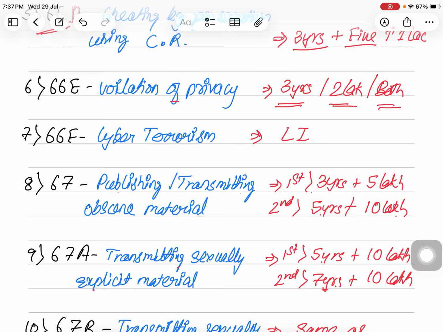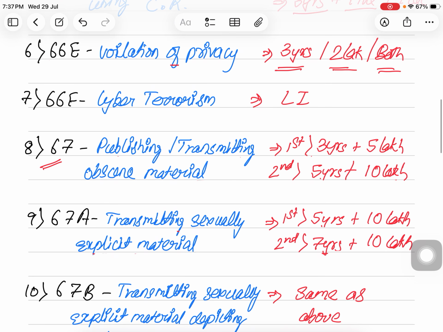Next is section 67. It is publishing or transmitting obscene material, and two punishments are given. For the first time offender, the punishment is up to 3 years plus fine up to 5 lakh rupees, and in subsequent or second offences, the punishment is increased to 5 years and fine is increased up to 10 lakh rupees.